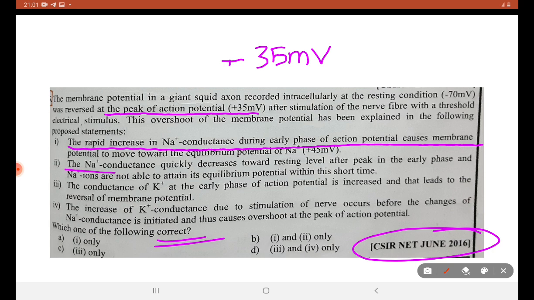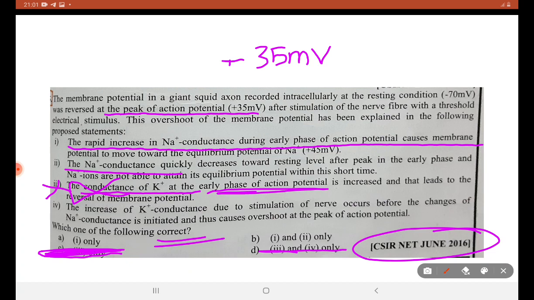Okay. Is there any conductance of Na+ in the early phase of action potential? This is completely wrong. This is an incorrect statement. So these two options are neglected.